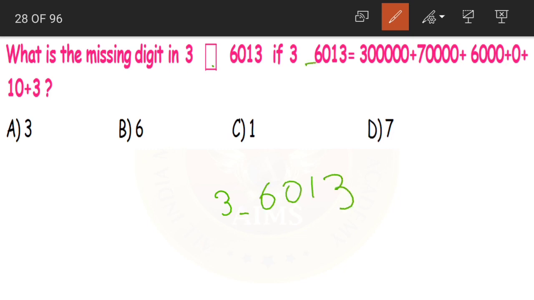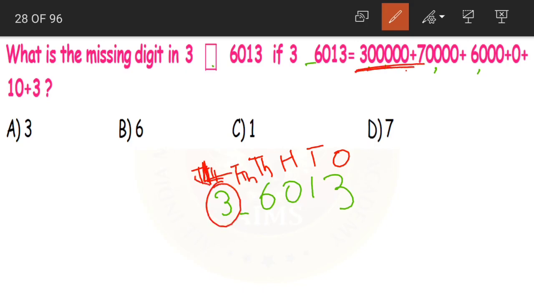3,76,013 is equal to 3 lakhs plus 70,000 plus 6,000 plus 0 plus 10 plus 3. Now if we write the place values of this: ones, tens, hundreds, thousands, 10,000s and lakhs. So we have 3 in lakhs place, expanded as 3 lakhs.